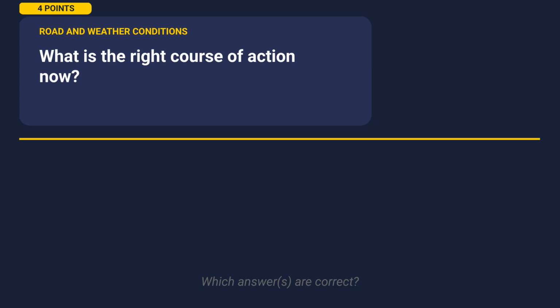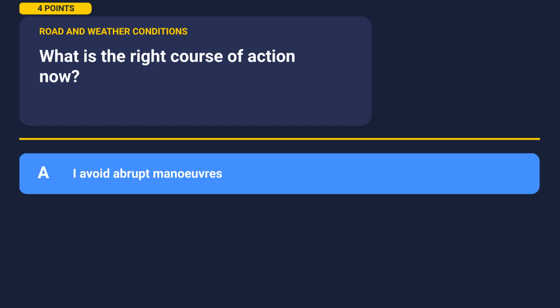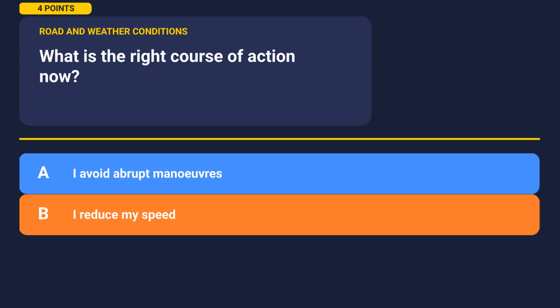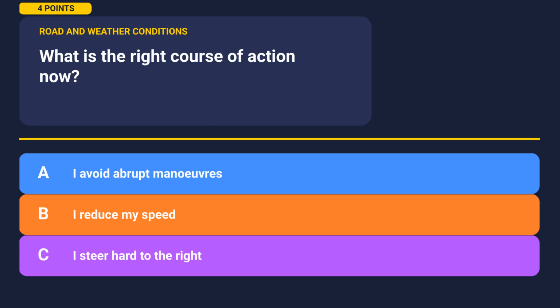Let's continue with the next one. What is the right course of action now? Take a moment to look at the options. Option A, I avoid abrupt maneuvers. Option B, I reduce my speed. Option C, I steer hard to the right. Feel free to pause here. Once you've made up your mind, let's see the answers.